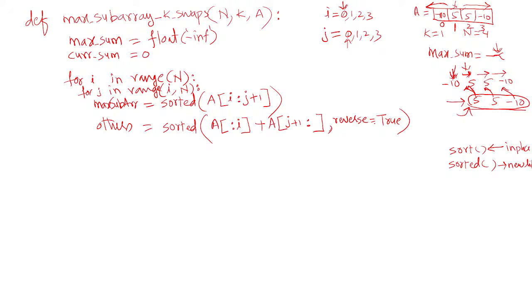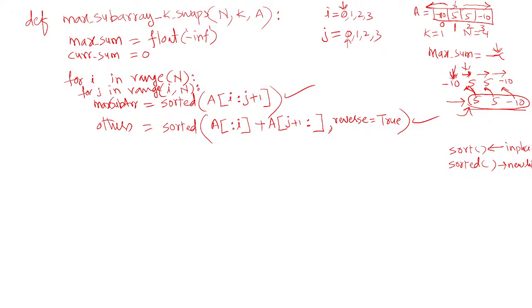If you don't give this reverse attribute, then by default it arranges them in ascending order. So in this case it is ascending, in this case it is descending order. Got it?